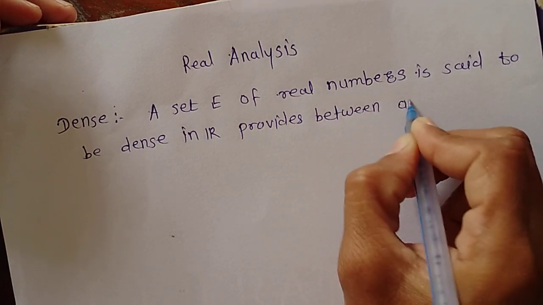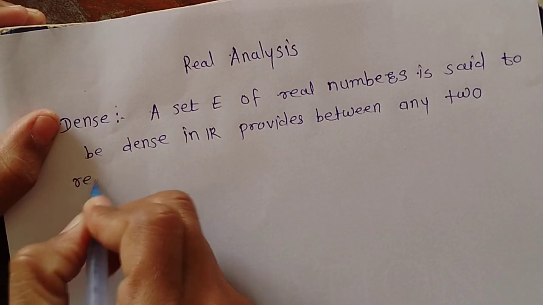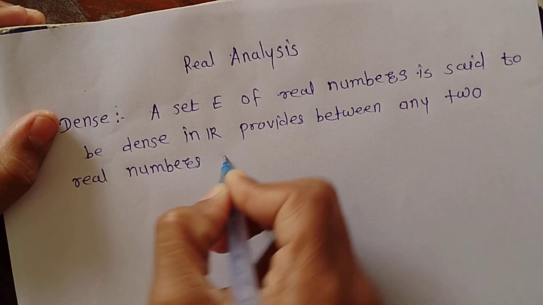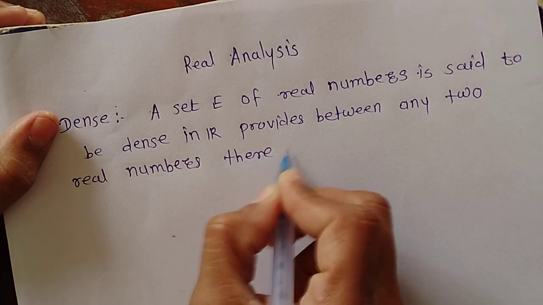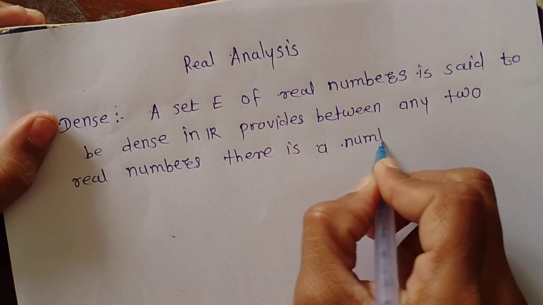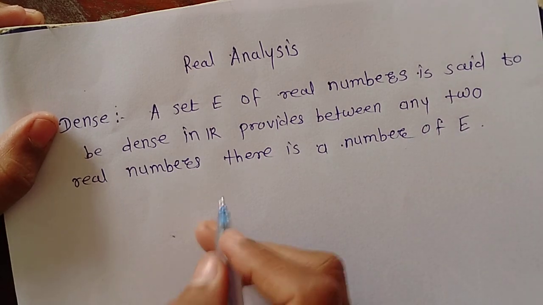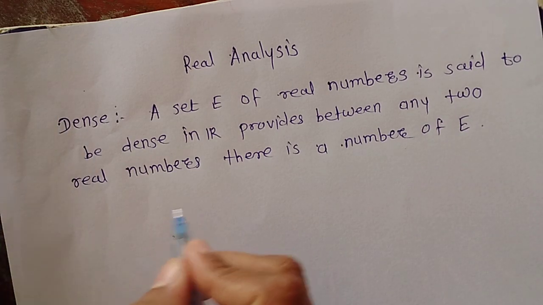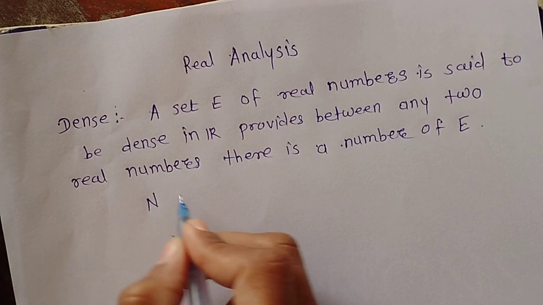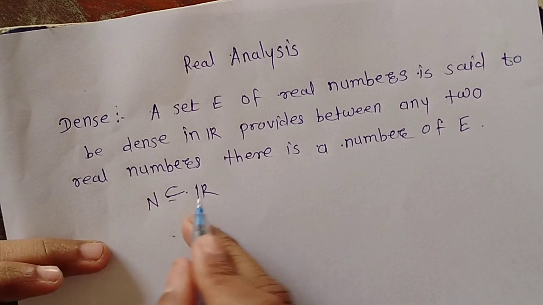between any two real numbers there is a number of E. That means if we have two real numbers, suppose N, the set of natural numbers, is a subset of real numbers.